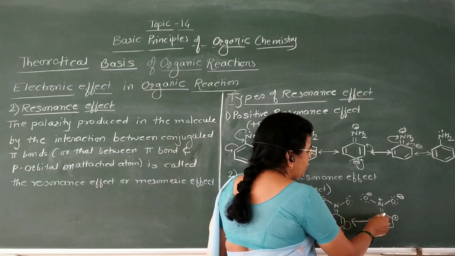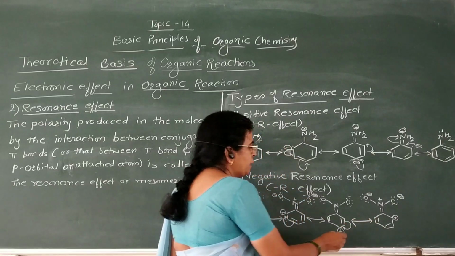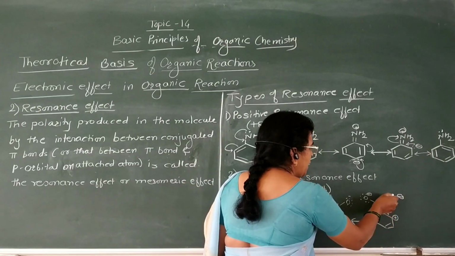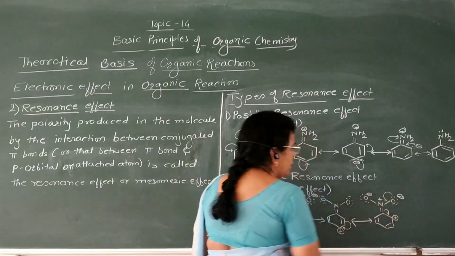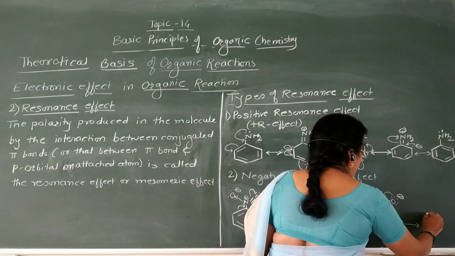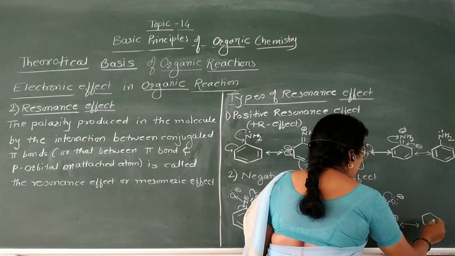Again transfer of this electron takes place in between these 2 carbon atoms. Then this electron also transfers to the nitrogen and oxygen atom, and here we'll get the next structure, which is the final structure.